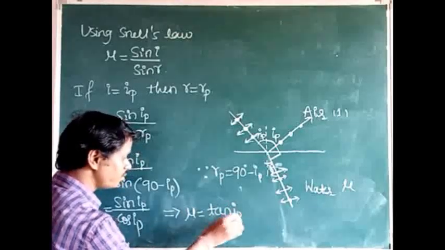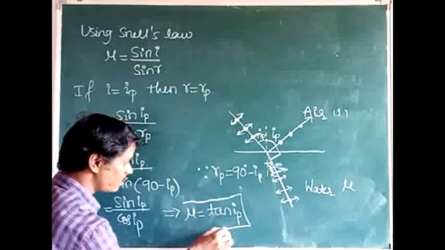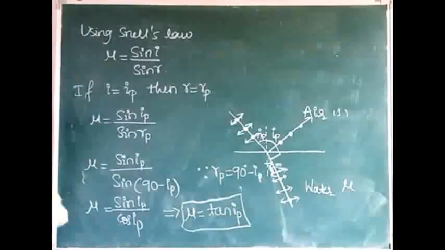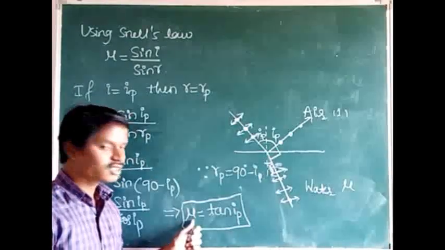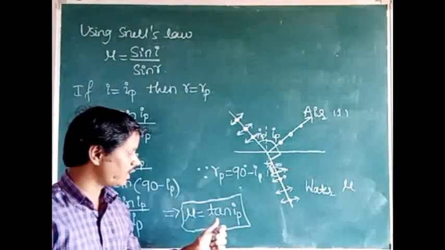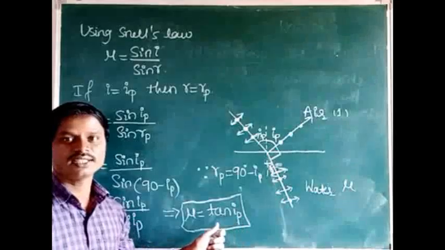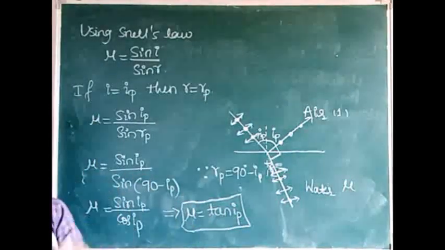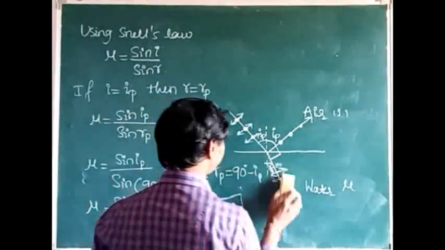Now we are going to state Brewster's law. What is the statement? The refractive index of the medium is equal to the tangent of the polarizing angle, or the tangent of Brewster's angle.